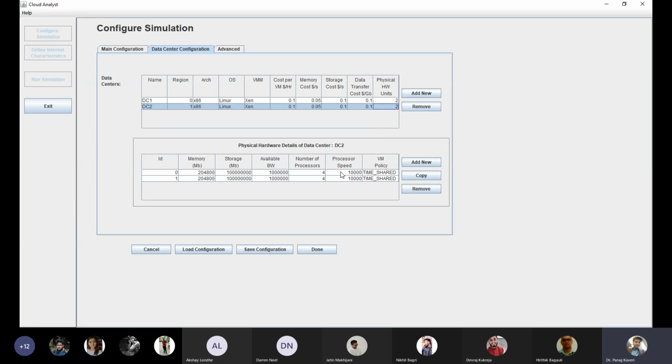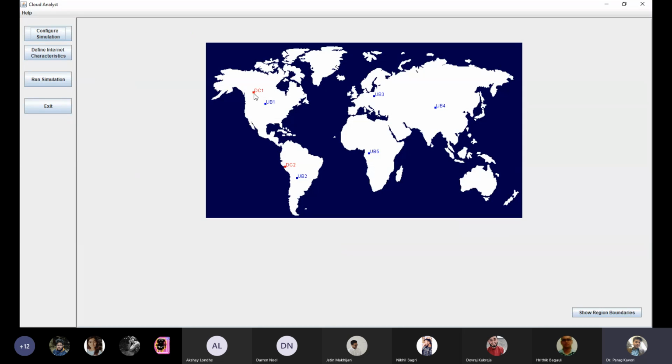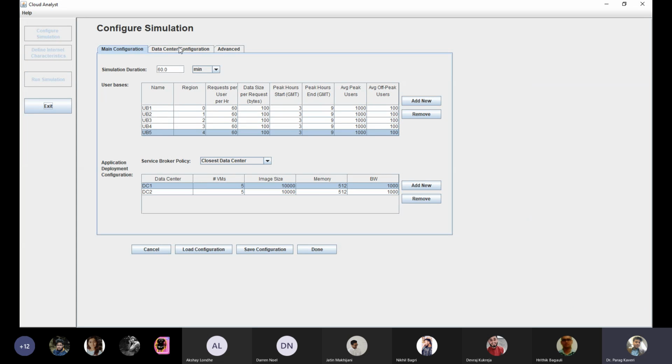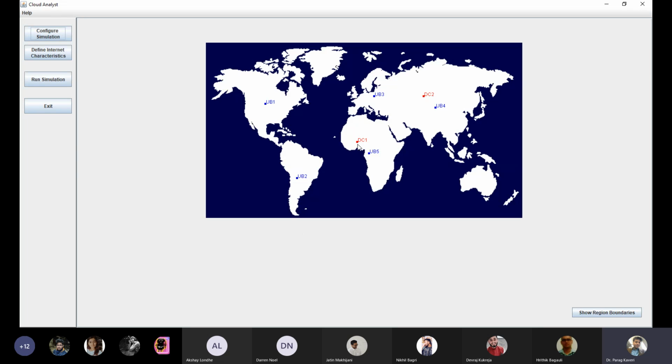So it automatically changes. Now when you come to the main configuration, here you can add one more data center. So you have data center 1 and data center 2. You can see now data center 1 and data center 2, right? You can change the location also. Go to configuration, data center, and change the location, like 4 and this is 3, so you can see now the data centers are located in different geographical regions. You can change the location of the data center, whatever you feel.